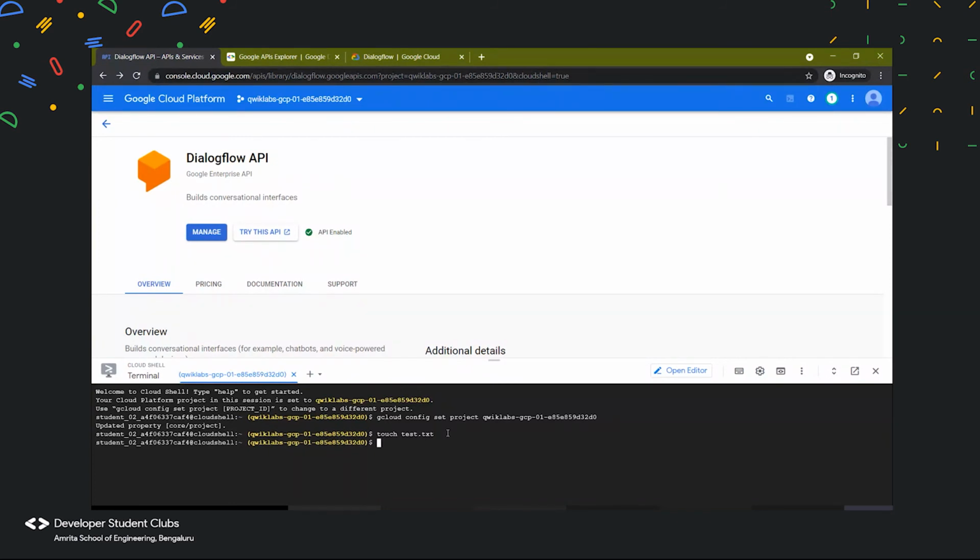It has created the file over here. So how do we know whether it has created the file or not? We can just simply see what are all the files present in the current folder, or a folder is also called a directory. So to do that, we have the ls command.